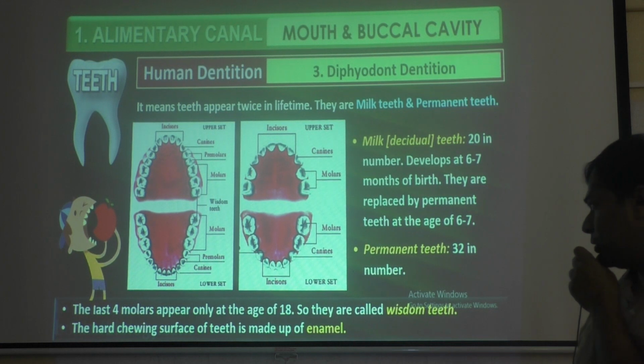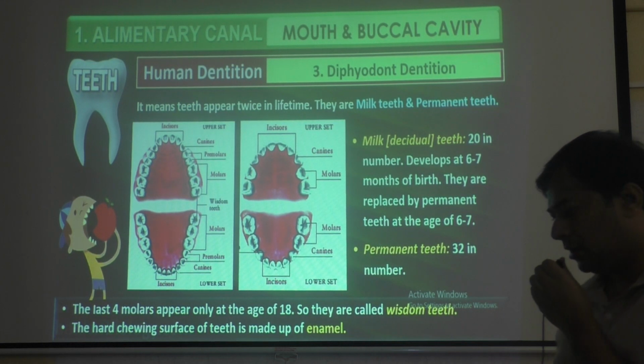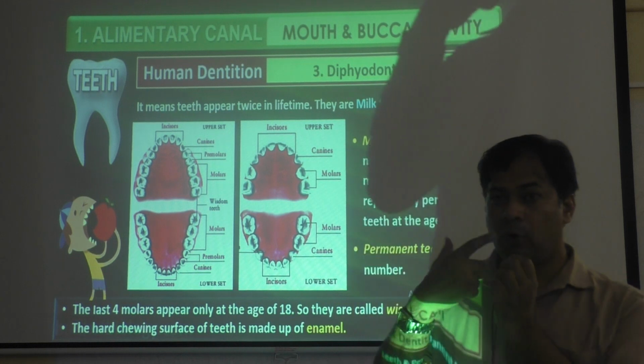Then the hard chewing surface of the teeth is made of enamel. You know, enamel is a white coat over the teeth.